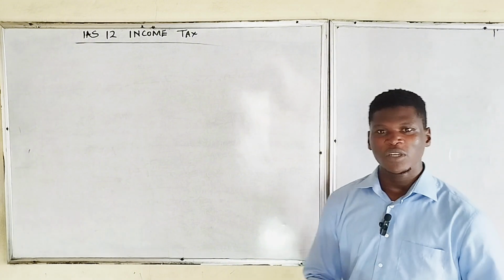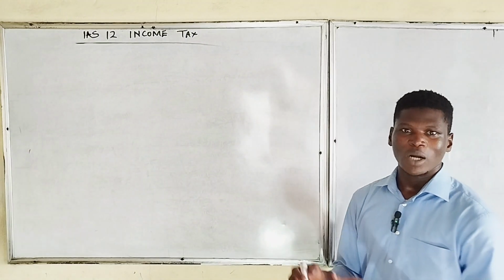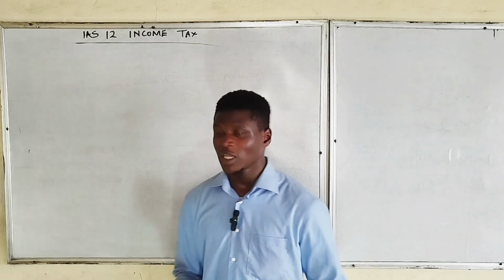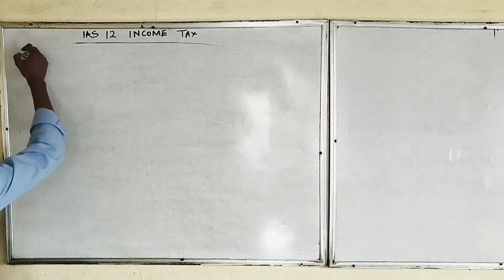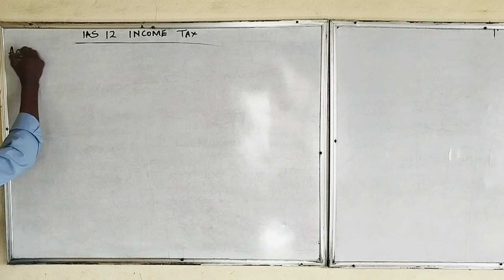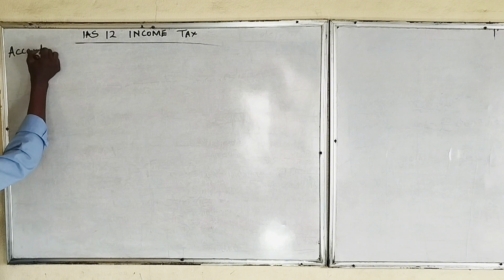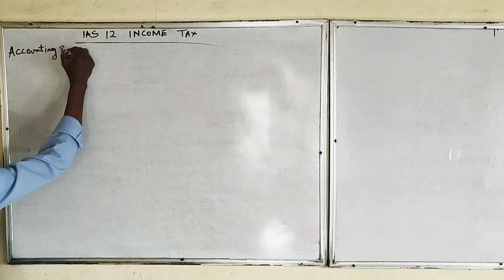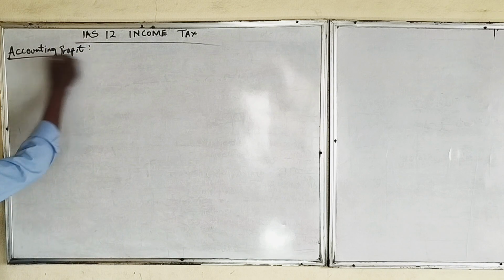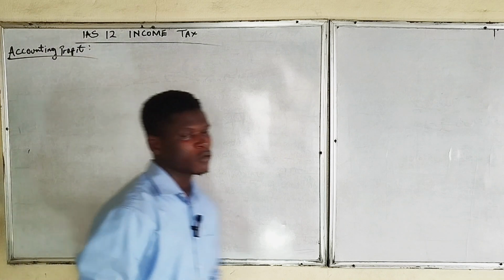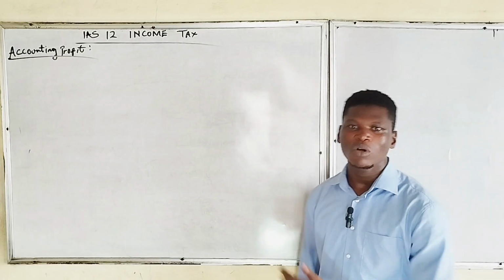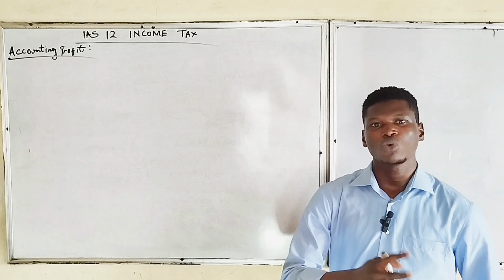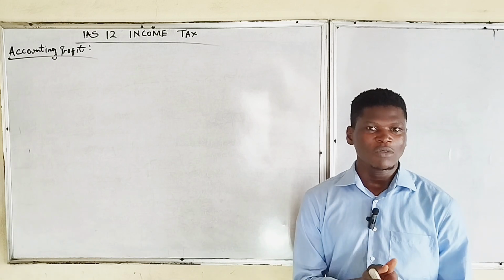So automatically we have things that are related to accounting profit and then taxable profit. So accounting profit, for a start,